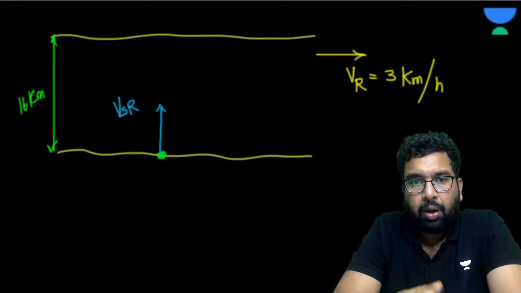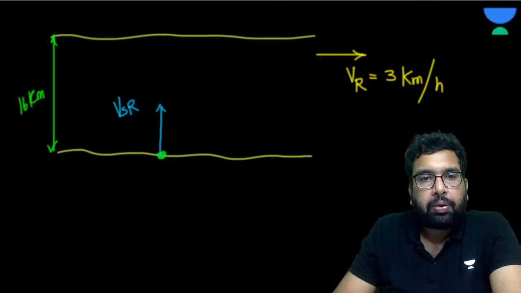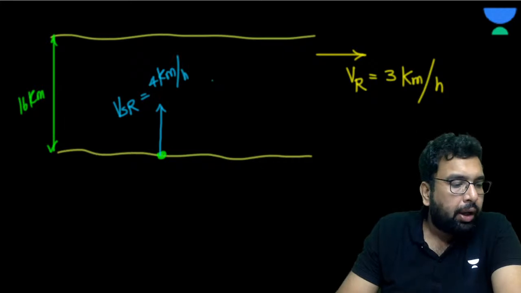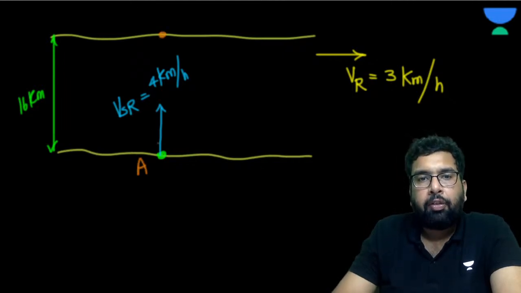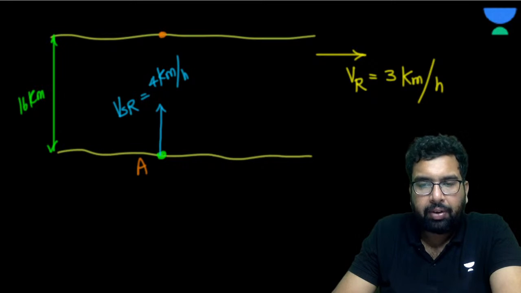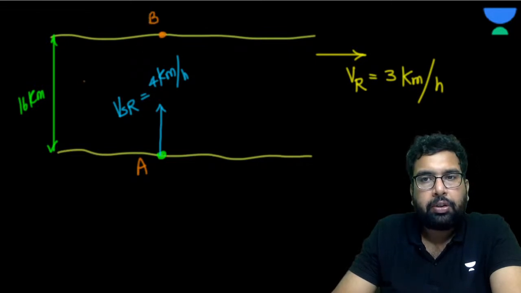Okay, so velocity of swimmer with respect to river. Let's suppose that the swimmer is trying to move at a velocity of 4 kilometer per hour. Okay, 4 kilometer per hour. Now you tell me, is this swimmer going to reach this point on the river? Let's suppose this is A. Will he be able to reach this point? What do you think? See, this is very, very simple, very, very practical. Right? Is he going to reach this point, the vertically opposite point here? You tell me. Is he going to reach there?